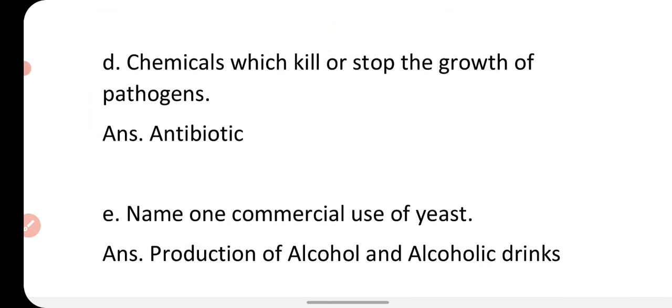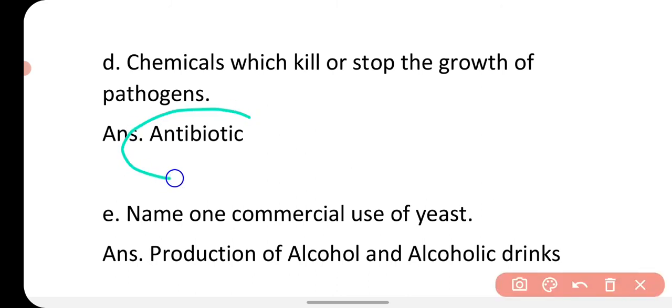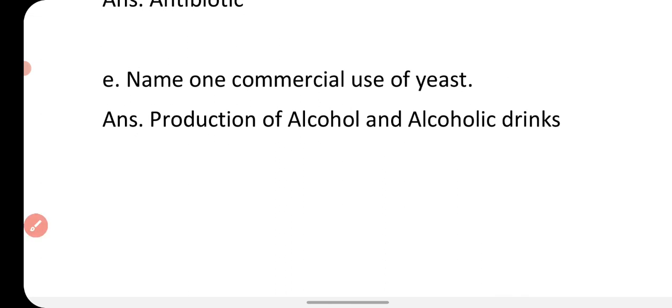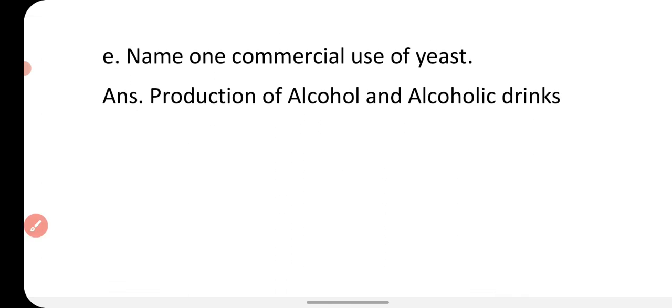Next question is, chemicals which kill or stop the growth of pathogens. Those chemicals are called antibiotics. Name one commercial use of yeast. Yeast is used for the production of alcohol and alcoholic drinks.